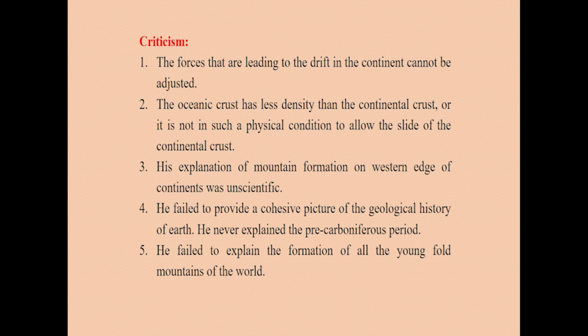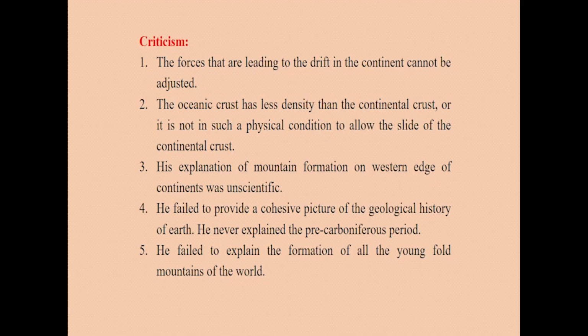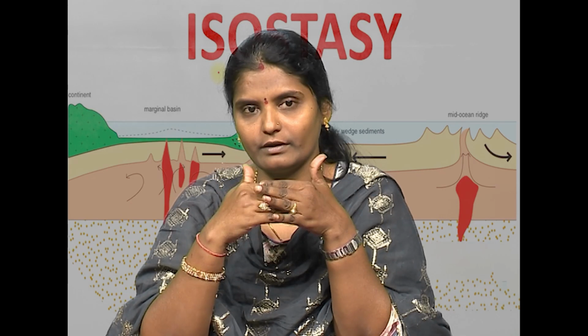the continental drift theory has not given much explanation regarding the existence of mountain formation on the western edge of the continents. So, he failed to provide a cohesive picture of the geological history of the earth, that is, he never explained the pre-Carboniferous period, because he started from the Carboniferous period, isn't it? So, he failed to explain the formation of all the young fold mountains of the world. So, in spite of having these many evidences, we do have criticism of the continental drift theory.